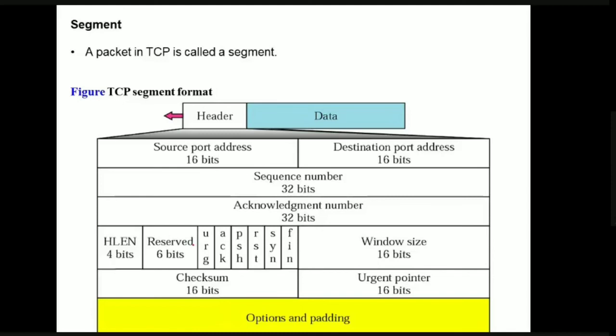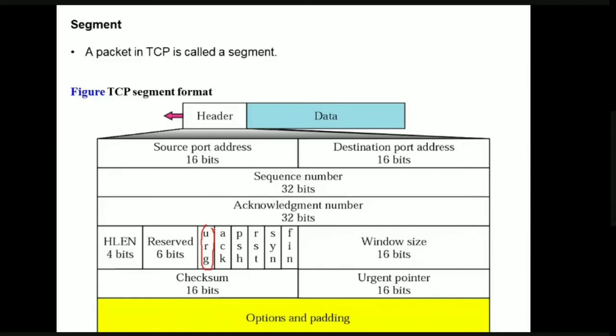Okay, URG, the first one, means urgent pointer. What does this urgent pointer specify? If you remember, when we have normal traffic going on the road, what if suddenly an ambulance comes? We'll give the road to that ambulance because it is carrying some urgent information.